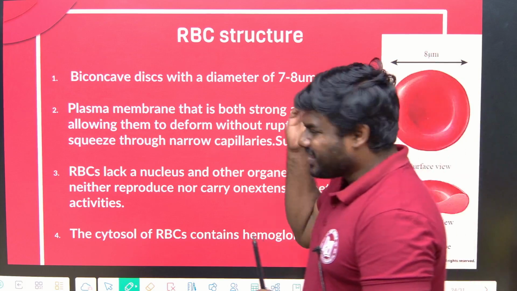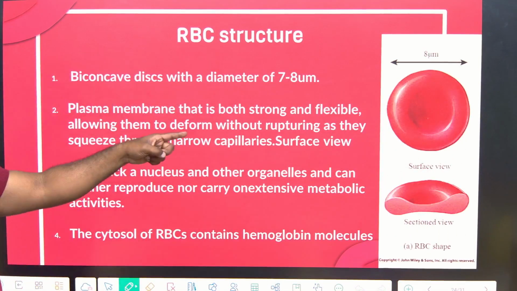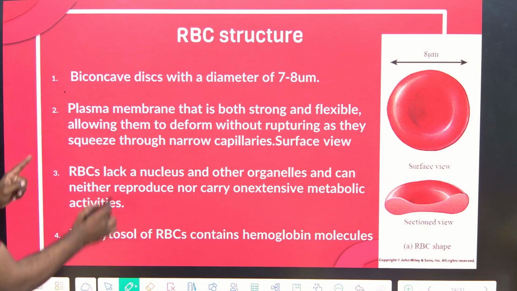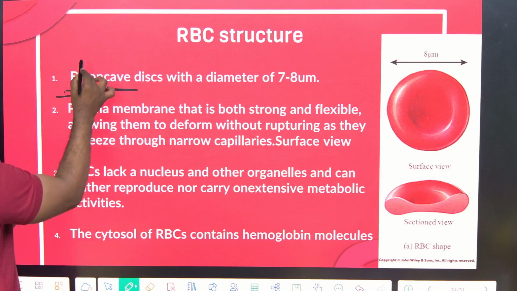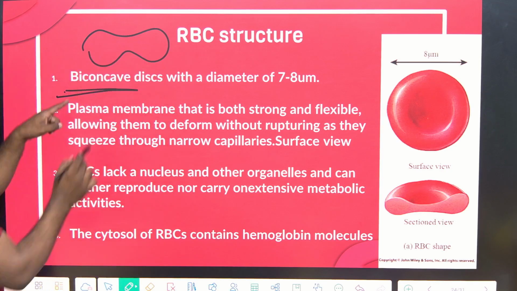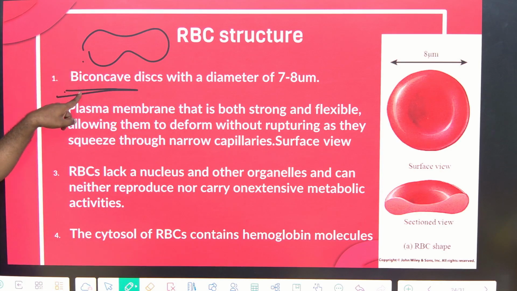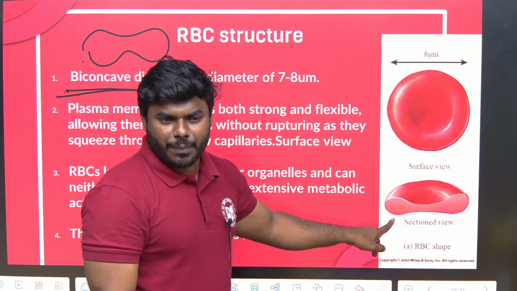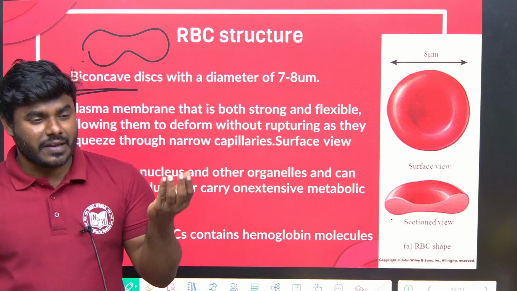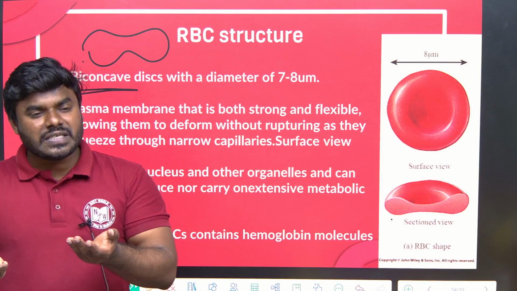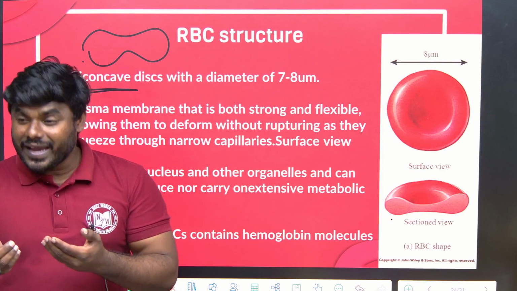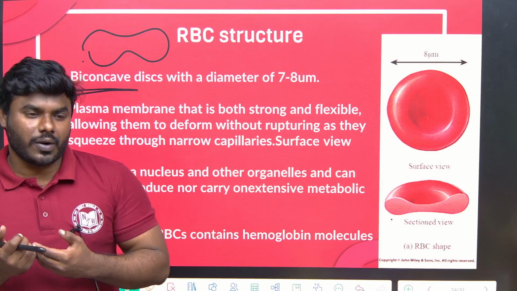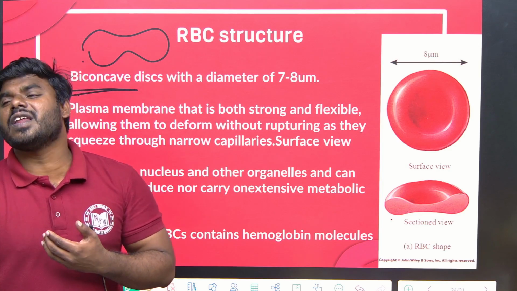Now again, the question which we read multiple times, how does the RBC look like? RBC is biconcave. This is also a question in the exam. This is how it looks like. It is a biconcave structure. Now, a very interesting point here. Since it is biconcave in shape, it has more surface area. The more the surface area, the higher the oxygen transport. Transport also becomes very fast.